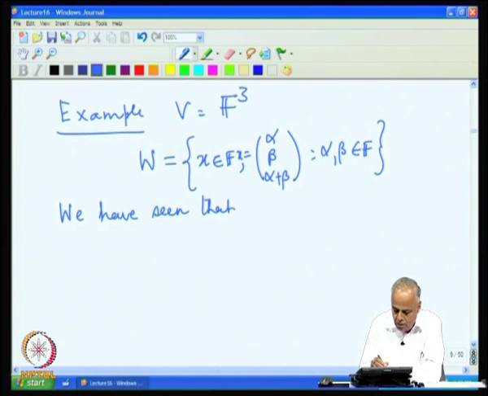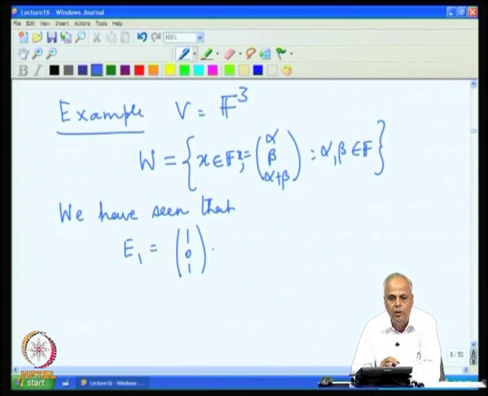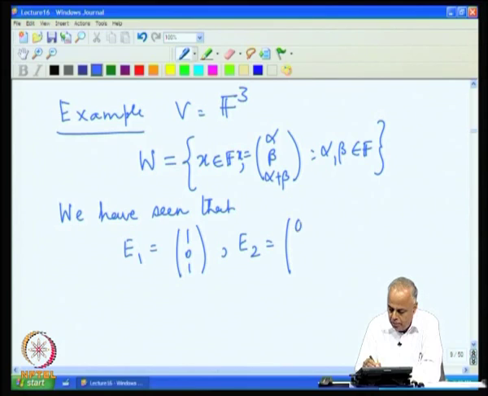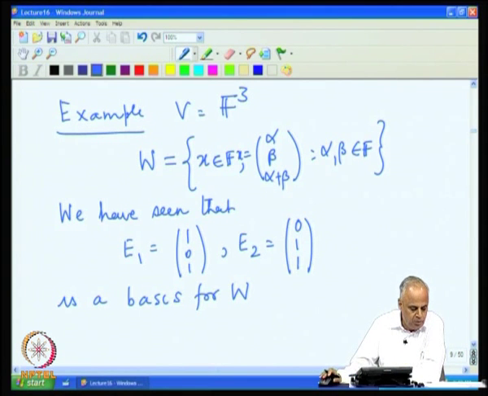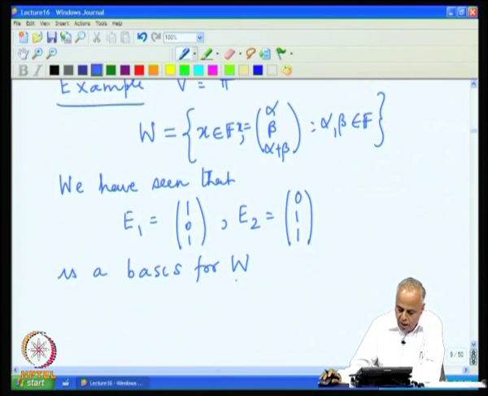We have already seen that, say, E1 equal to (1, 0, 1) by taking alpha equal to 1 and beta equal to 0, and E2 by taking alpha equal to 0 and beta equal to 1, is a basis for W. This is a basis for W because it is obviously linearly independent, and every vector in W is alpha times E1 plus beta times E2 for suitable alpha and beta.